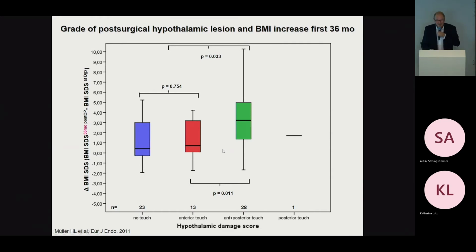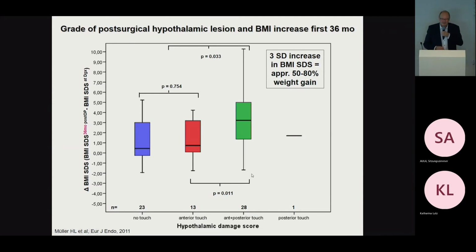And to give you an impression, this increase is a median of 3 standard deviations, which means these patients gain 50 to 80% weight during these 3 years after resection which causes anterior and posterior lesions.